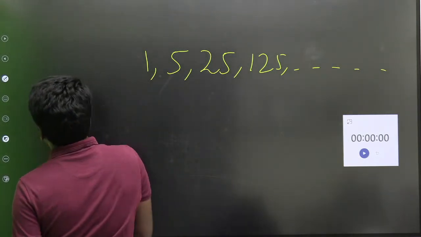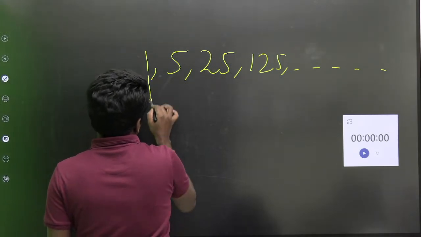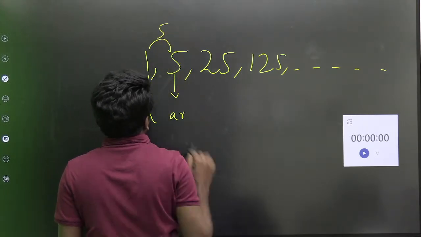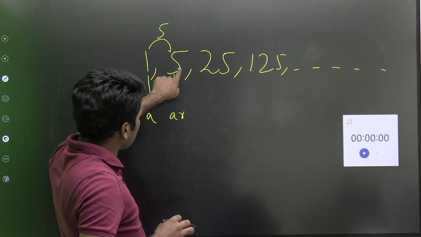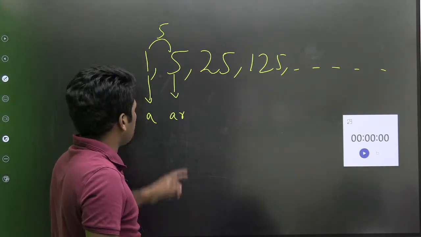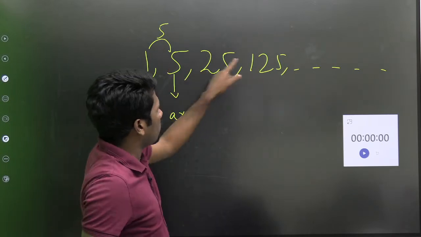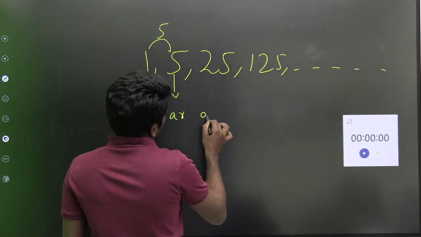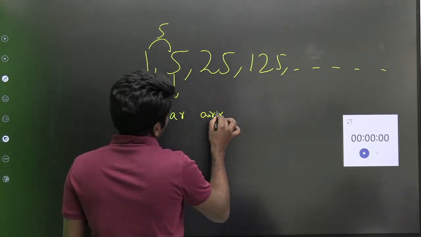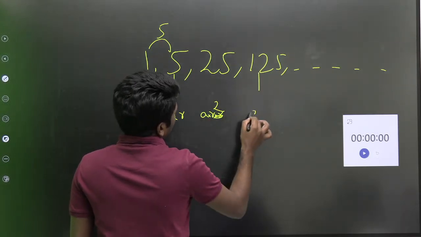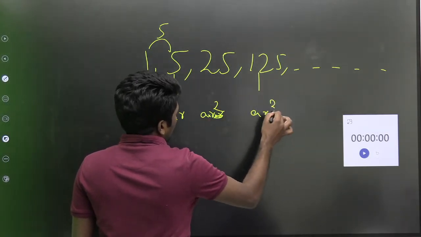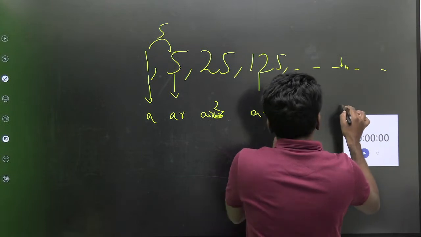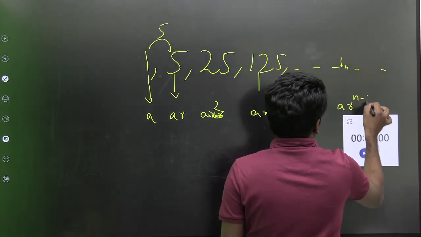Let us analyze this. What is happening? So first term a assume किया तो ये a into common ratio r है ना. Common ratio 5 है. Ratio literally you can take the ratio of second term by first term. That is the common ratio. 5 by 1, 25 by 5, 125 by 25. So a into r है ना ये, और ये क्या है? a into r into r, that is a into r square. और ये क्या है? a into r into r into r, that is a r cube. up to nth term क्या होगा? tn या nth term whatever you represent, a into r raised to n minus 1 होगा ना.